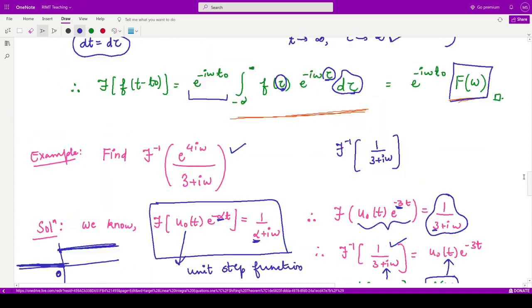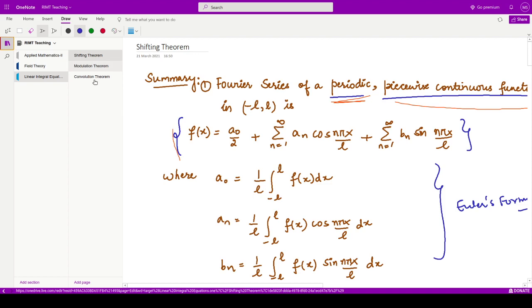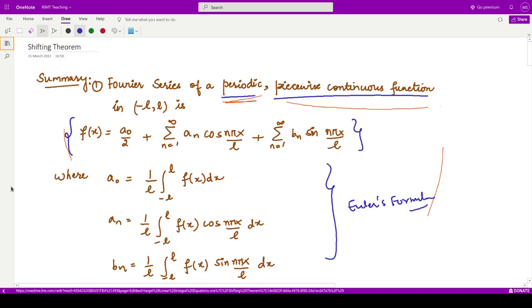In the next class we shall discuss the modulation theorem and the convolution theorem. If you have any doubts, you can ask.